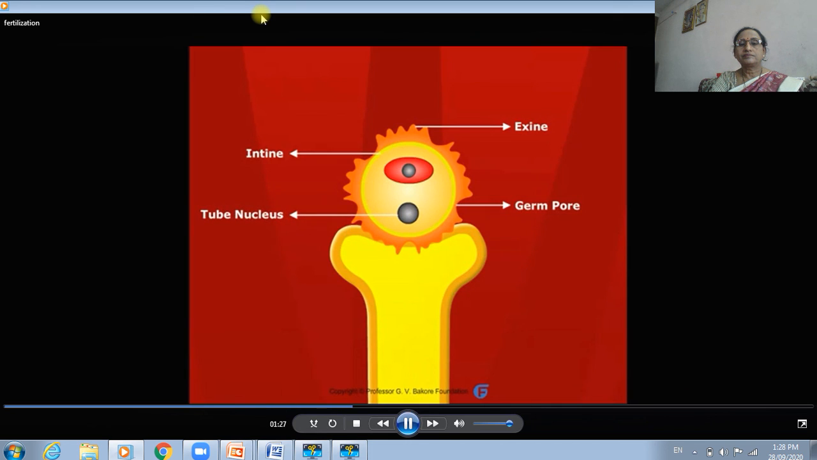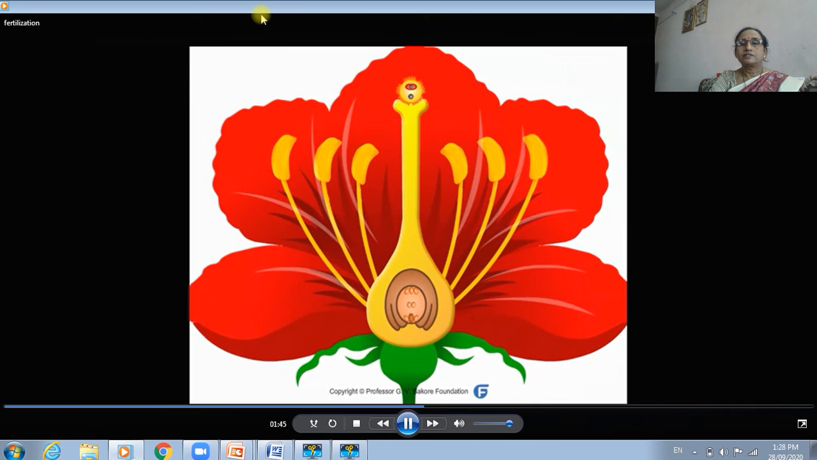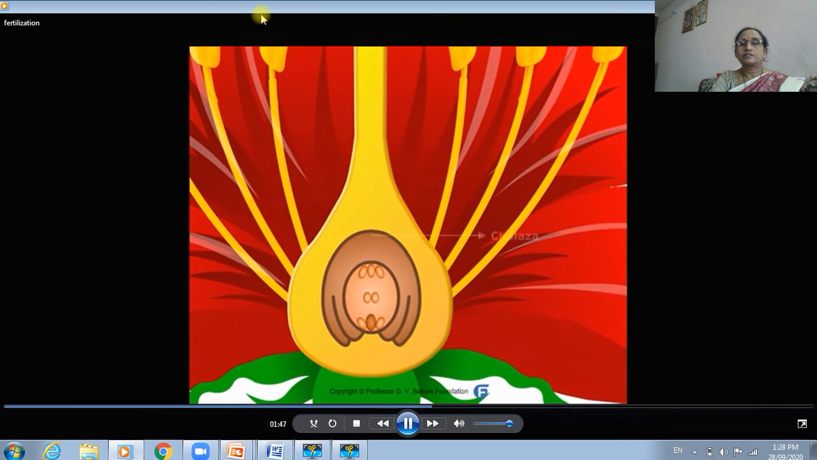Pollen grain has two cells. The smaller cell is known as the generative cell, which will divide to form two male gametes. The larger cell is known as the tube cell, which will give rise to the pollen tube. The embryo sac has 3 cells towards the chalaza. These cells are known as antipodals. There are 2 nuclei in the middle called the polar nuclei.